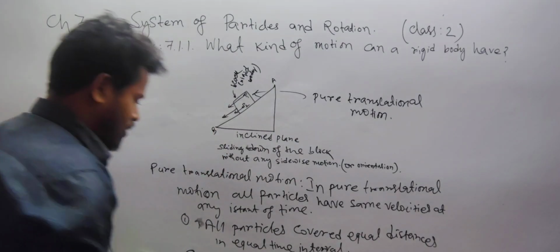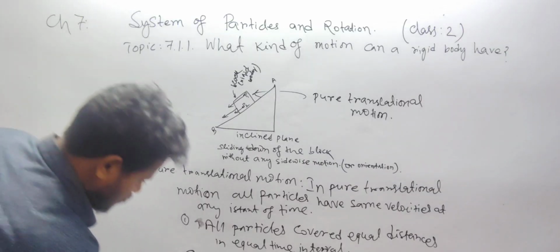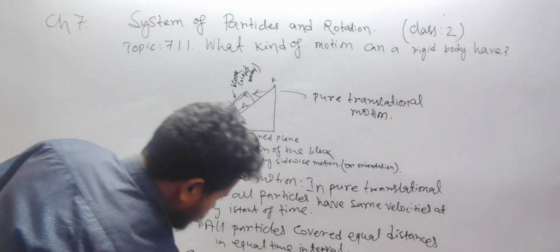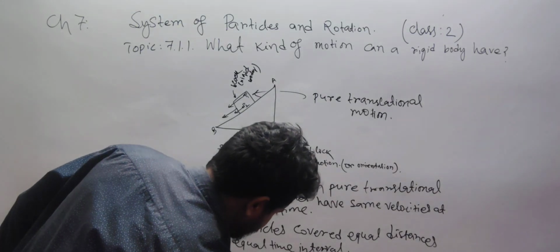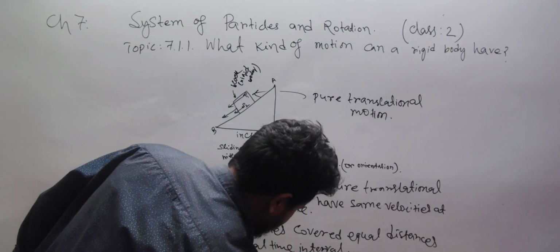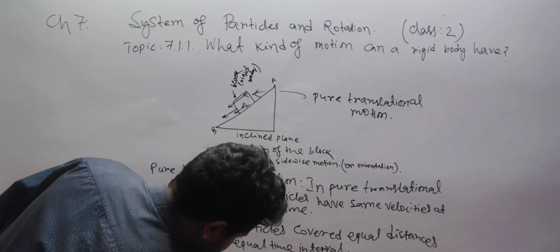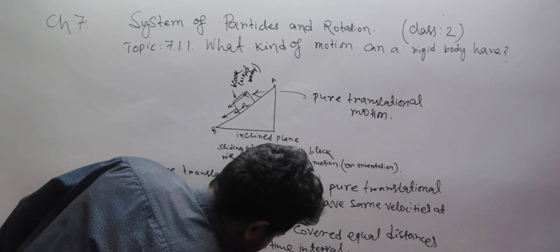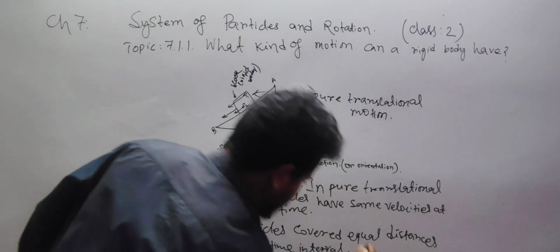Okay, what are the path types of pure translational motion? In pure translational motion, the path type may be of two kinds. One is rectilinear, a rectilinear path, and secondly it is curvilinear. Okay, the second path type is curvilinear.